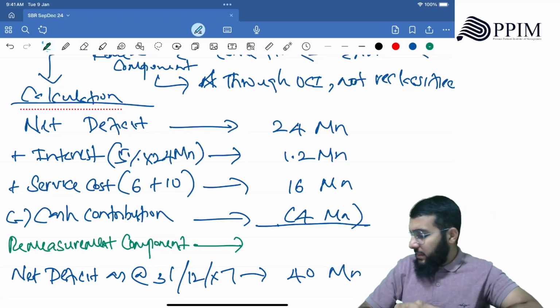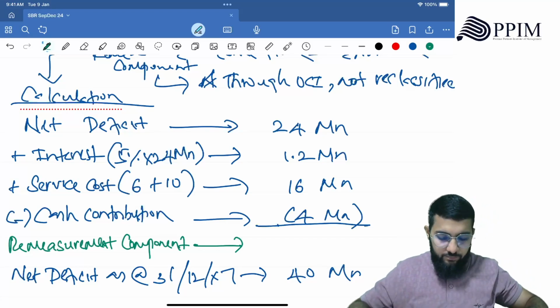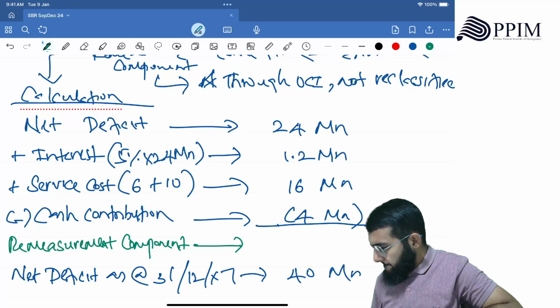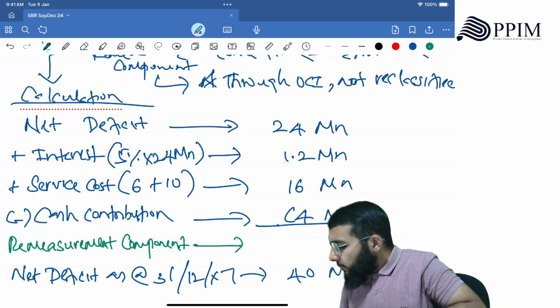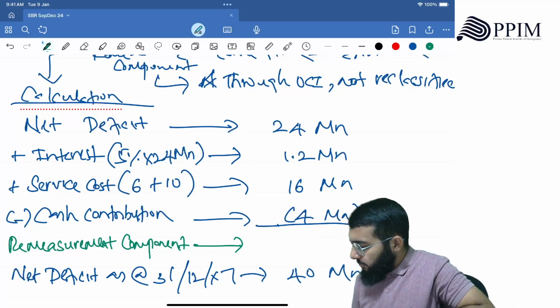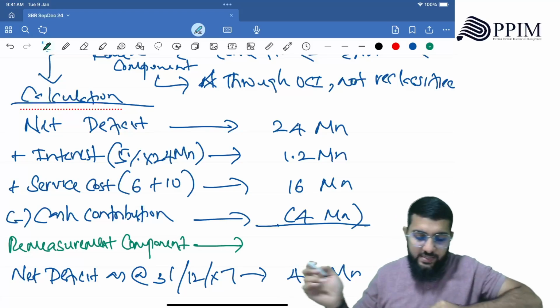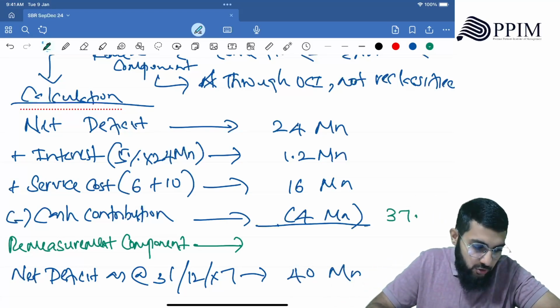So let's quickly do the math. 24, 1.2, 16. That is 37.2. This total is 37.2.